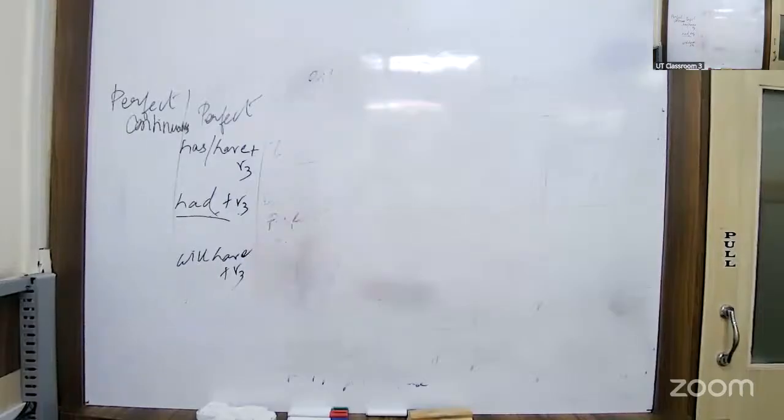Correct. These type of sentences come very often. He dashed since morning. This sentence also comes, since and for, perfect continuous tense. Present perfect continuous tense. So what will be the answer? Tell me the answer.